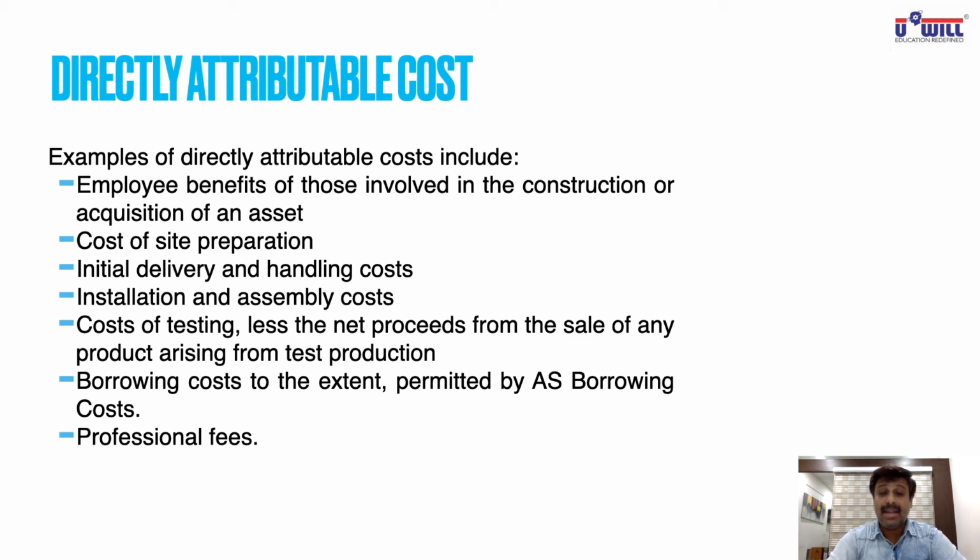Initial delivery and handling costs. Initially the delivery of the asset is to be done at the site. Transportation costs. Handling cost means you have to keep the asset at that site safe and secure until you start using it, so that handling cost is to be included. Installation and assembly cost will be included. Cost of testing that asset, less the net proceeds from the sale of any product arising from the test production. So you test that, you produce some goods, you sell those goods as scrap because they are not the main production, finished goods. So that scrap value will be deducted, and then the cost of testing will also get added.